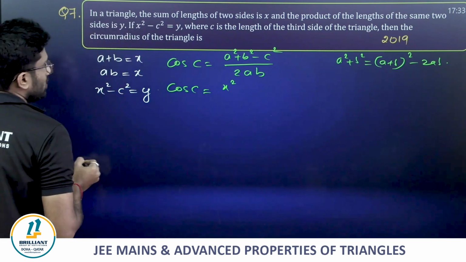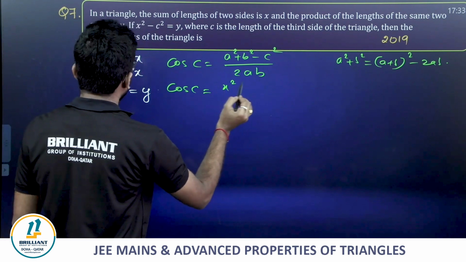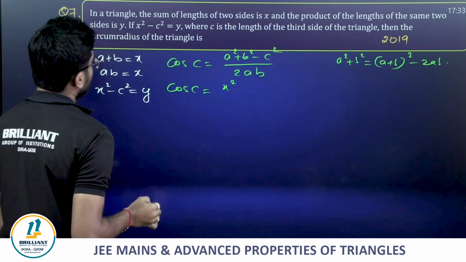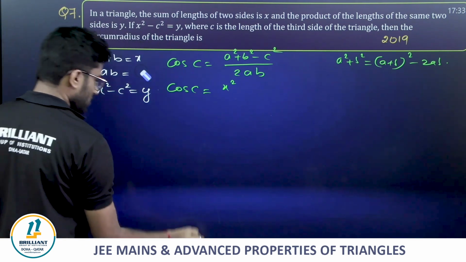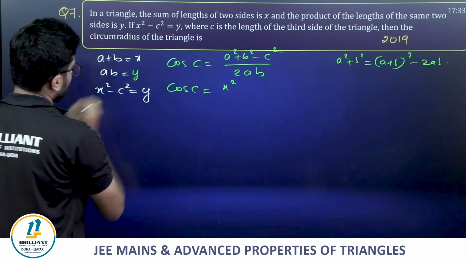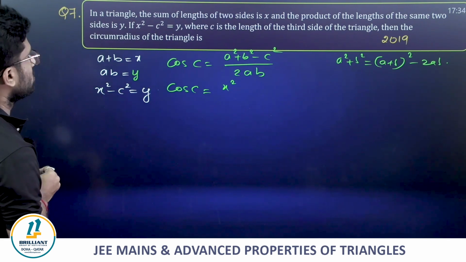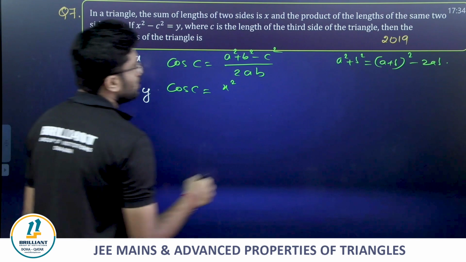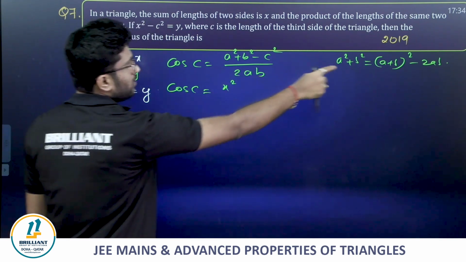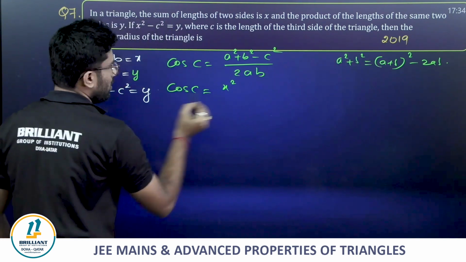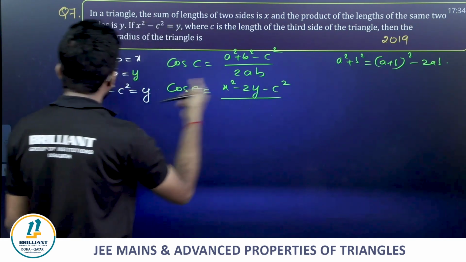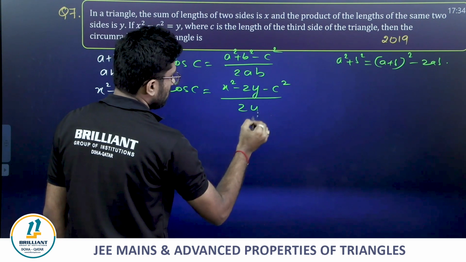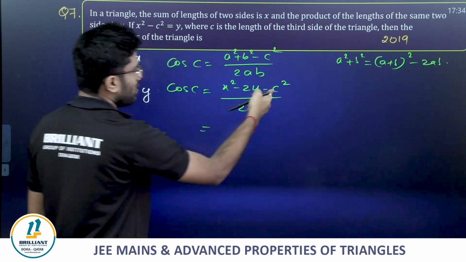So what is (a plus b) whole square? x square minus 2ab. Product is y, they have given. So it is (x square minus 2y minus c square) divided by 2y. But already x square minus c square is y.